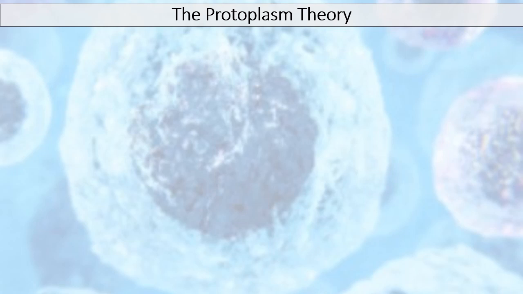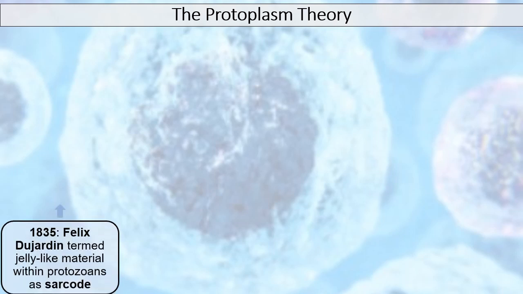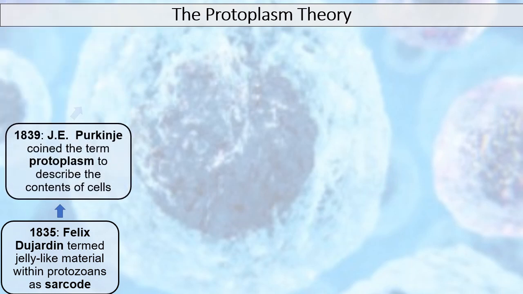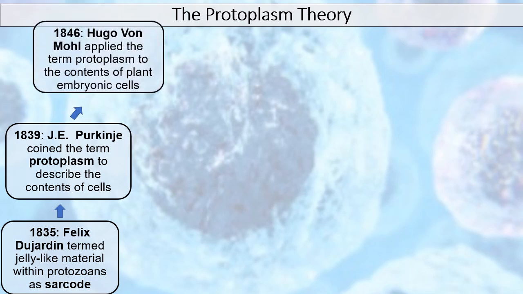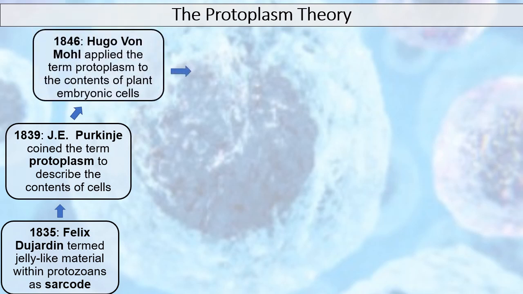The protoplasm theory. So basically there was a sequence of events which highlighted protoplasm to be an important entity in cells and life altogether. In 1835, Dujardin termed the jelly-like material within protozoans as sarcode. In 1839, Purkinje coined the term protoplasm to describe the contents of cells. In 1846, Moll applied the term protoplasm to the contents of plant embryonic cells.